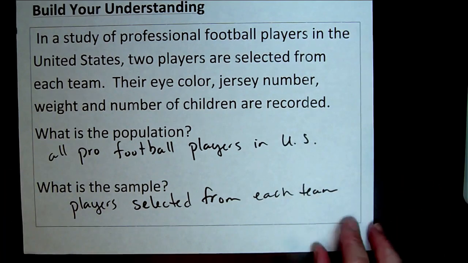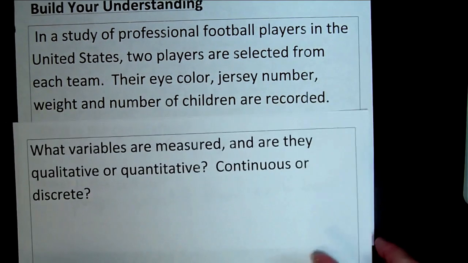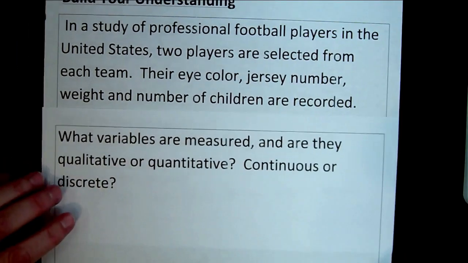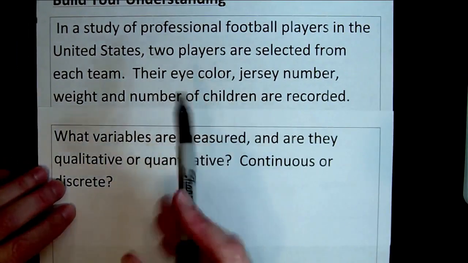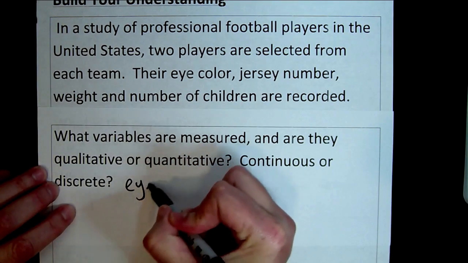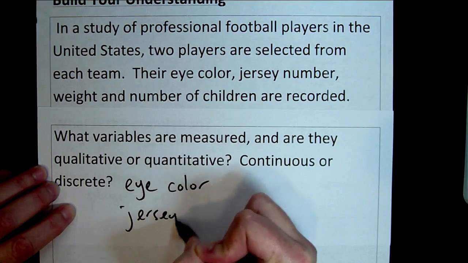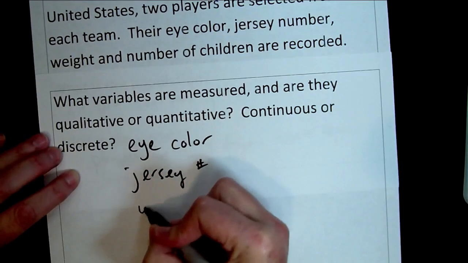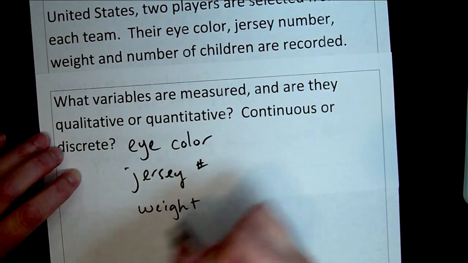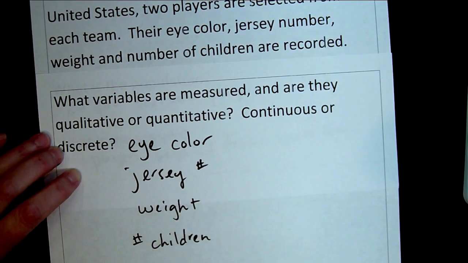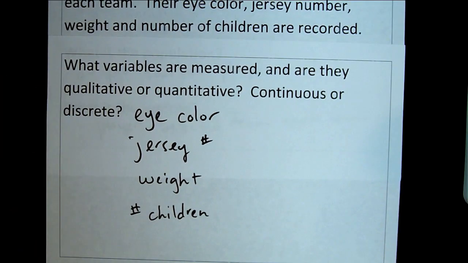Now, what variables are measured? So remember, variables are characteristics that we're studying. And notice that what was measured was eye color, jersey number, weight, and number of children. So those are, I guess that's it. Yeah, just those 4 variables.